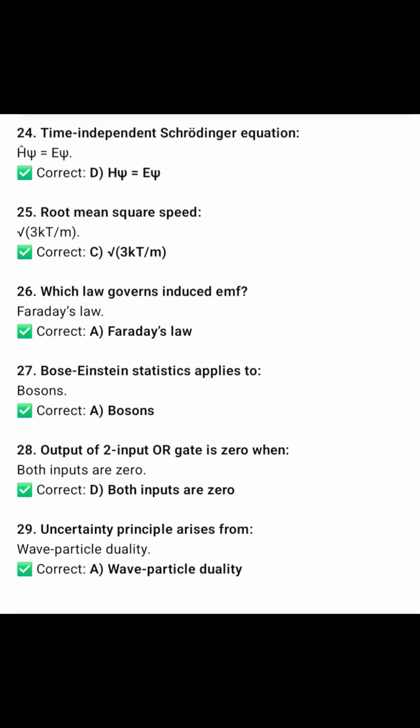The 29th is: the uncertainty principle arises from wave particle duality, shown by different experiments such as Compton effect, photoelectric effect, polarization, and all the phenomena that show wave particle duality. Some show light as a particle and some show light as a wave. Now the next part of the MCQs starts from 30 and ends at 60, so we are going to solve these MCQs. The 30th MCQ is: SI unit of current is?